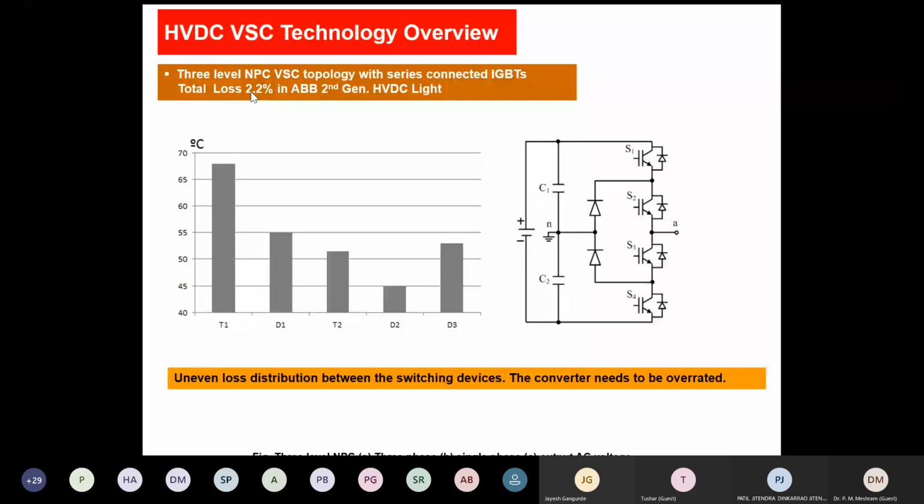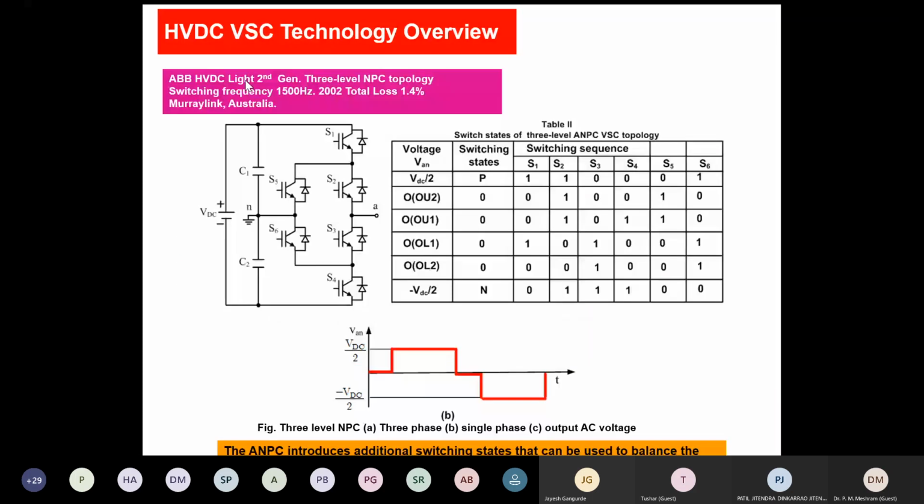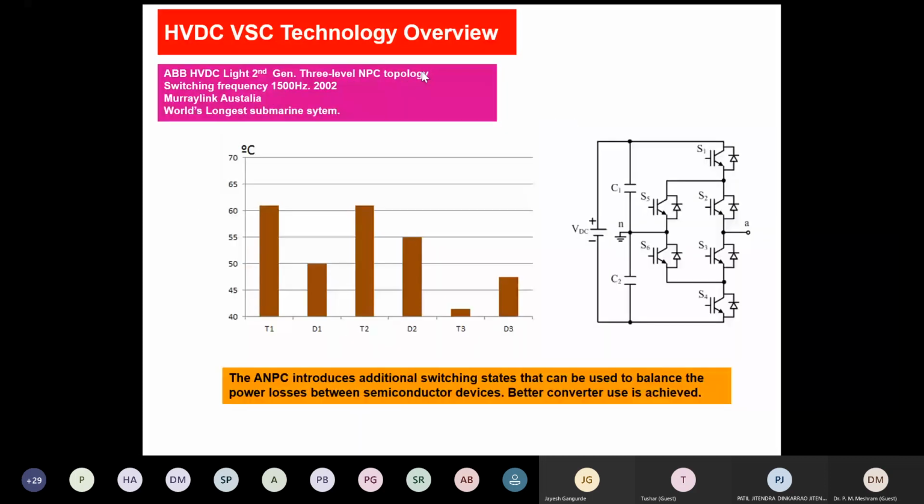Second generation again, in the same they introduced HVAC, HVDC by changing diodes with the switches. This is ANPC, 1500 Hz, total loss 1.4. The same 3-level NPC, switching frequency 15 Hz, 2002, same line.